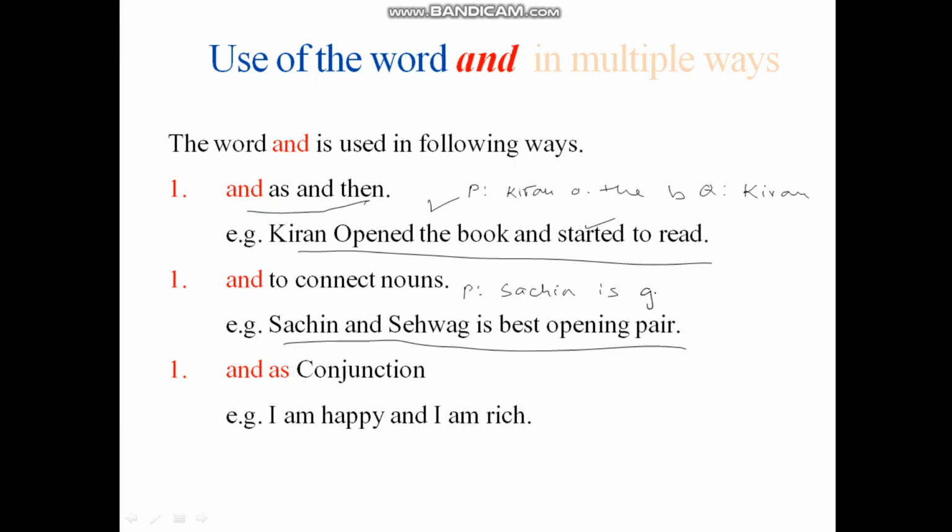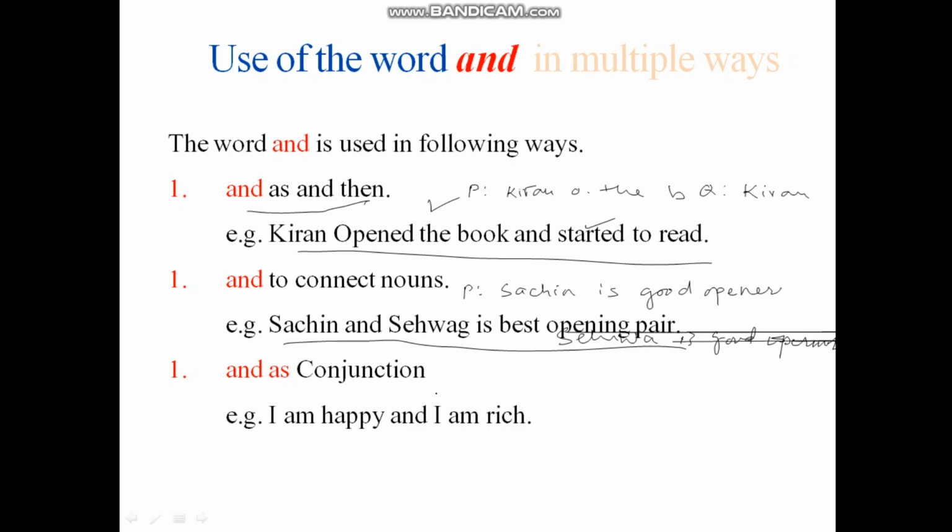Sachin is a good opener, the best opener, and Sehwag is the best opener. So connecting the two, Sachin and Sehwag become the best opening pair. In that way also it can be used. Sehwag is a good opener, so in that case you can use it properly.